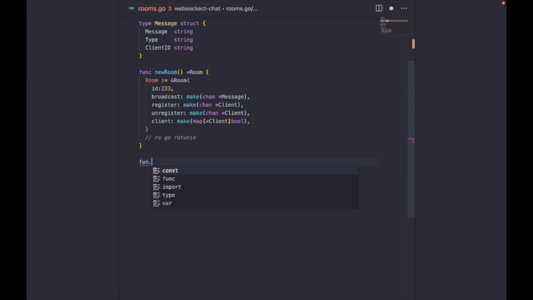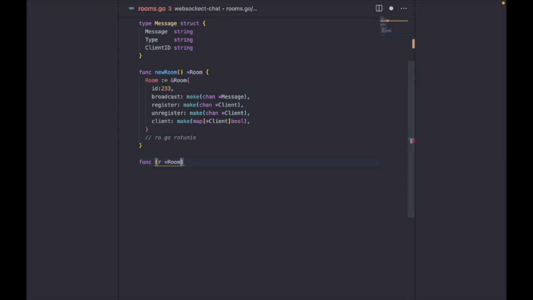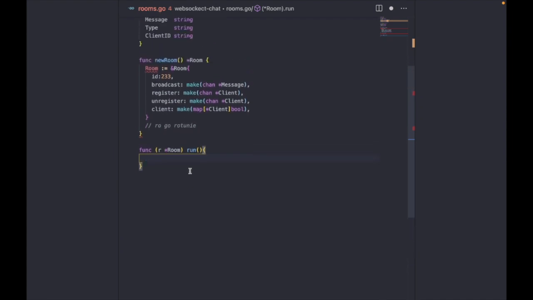Let's create a function. This would be attached to the room struct. So we need to write the function like this, and it's going to be called Run. This function essentially runs our room as a goroutine, and it basically handles all the messages that we receive in the channels, right? So this just basically helps us with the registering of the users and all of that.